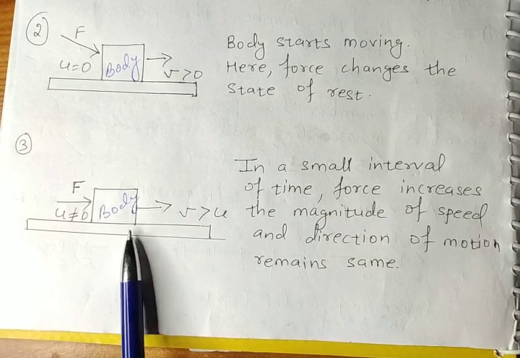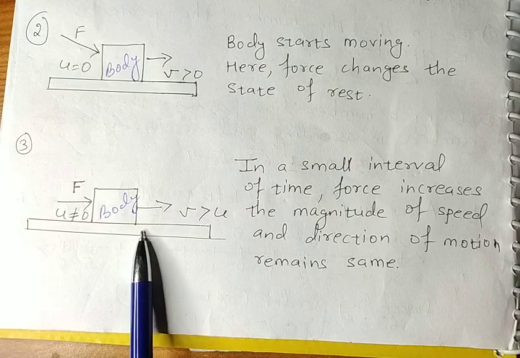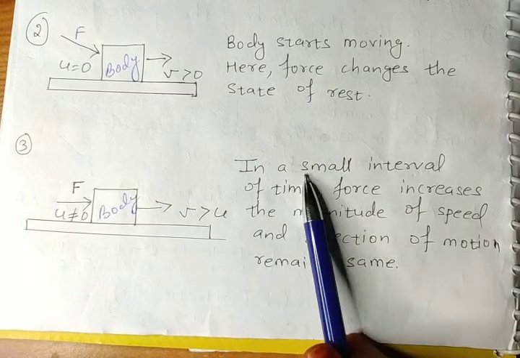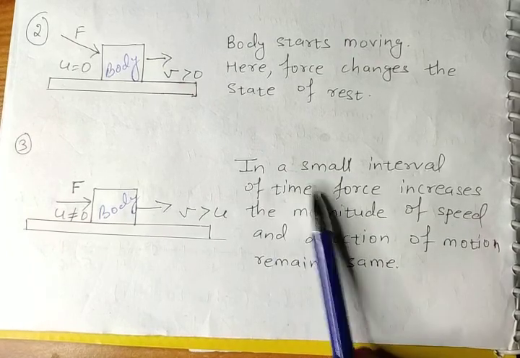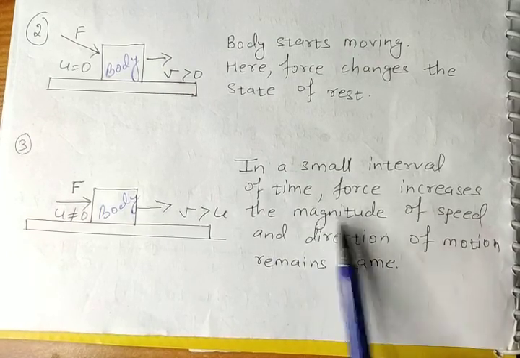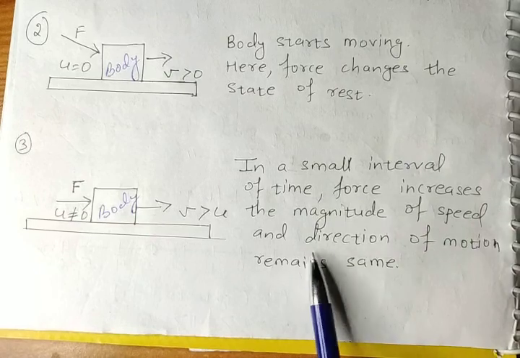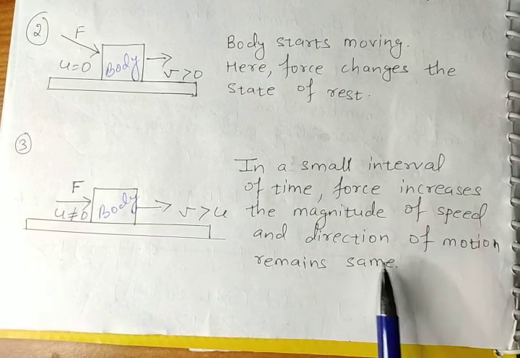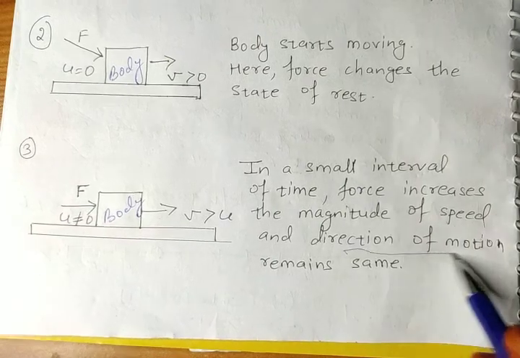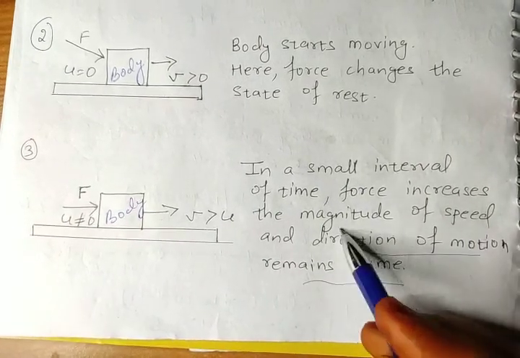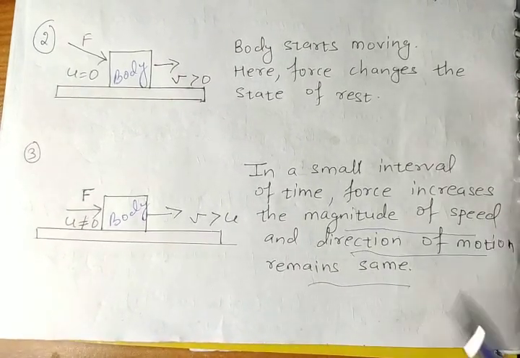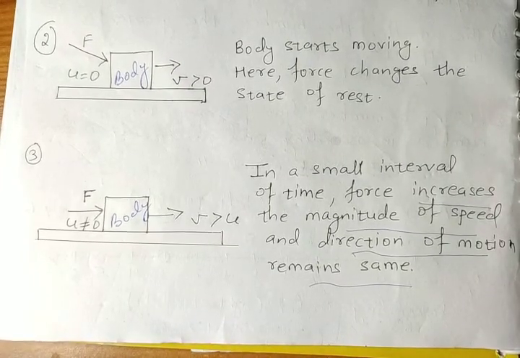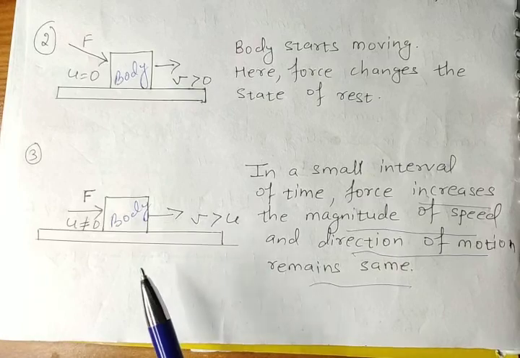Means velocity changes, velocity increases. In a small interval of time, force increases the magnitude of speed and direction of motion remains same. Direction of motion remains same. Magnitude of speed increases. Got it, children?